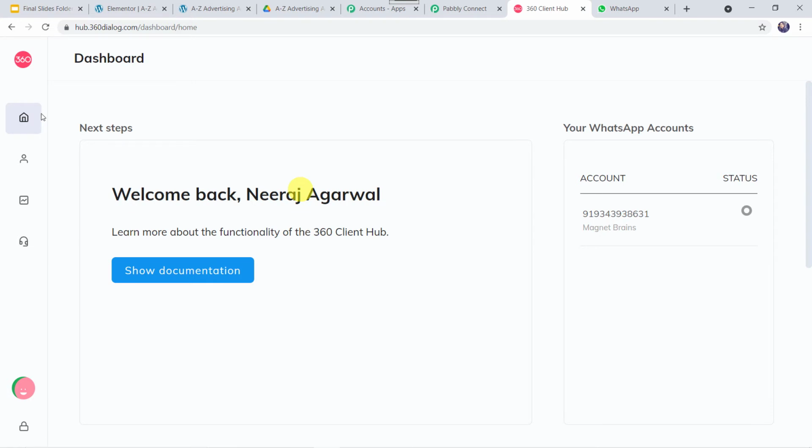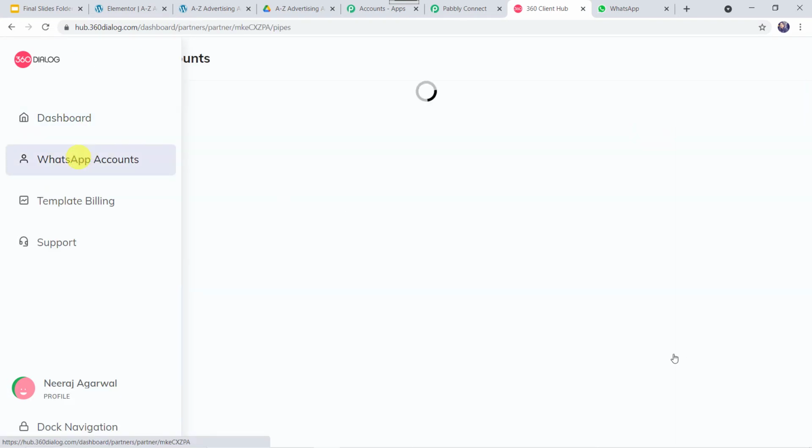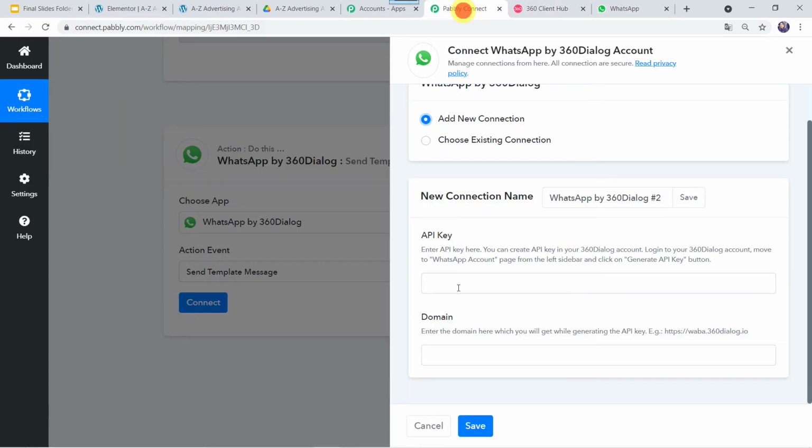Here we have to come to WhatsApp accounts. And here we can find the Generate API Key option. You have to click on Generate API Key and you have to generate the API key. Copy the API key, go to Pabbly Connect and paste the API key over here.